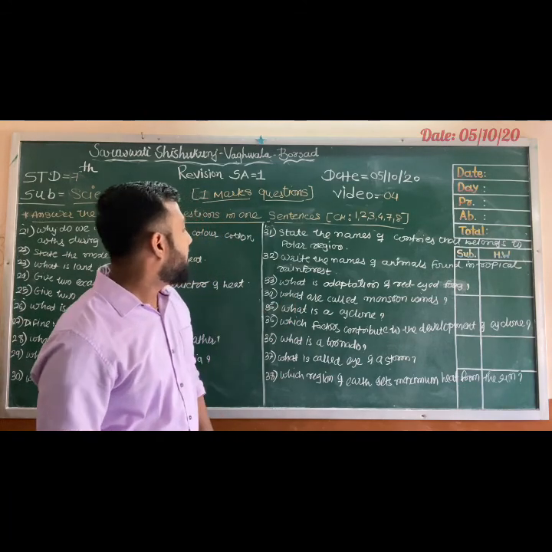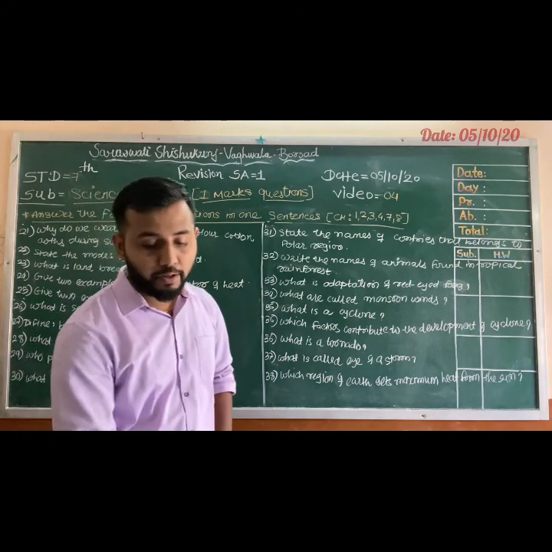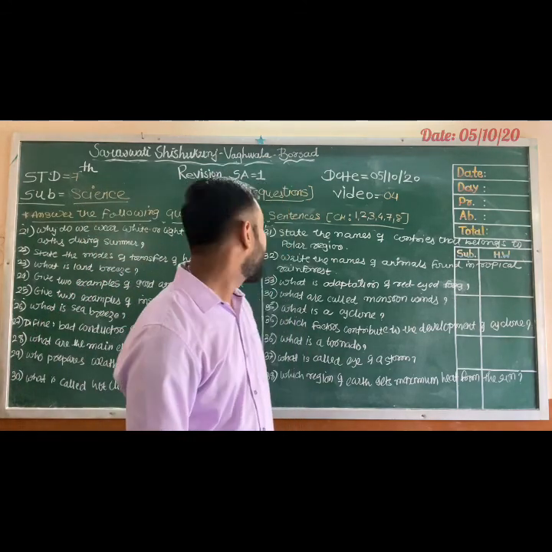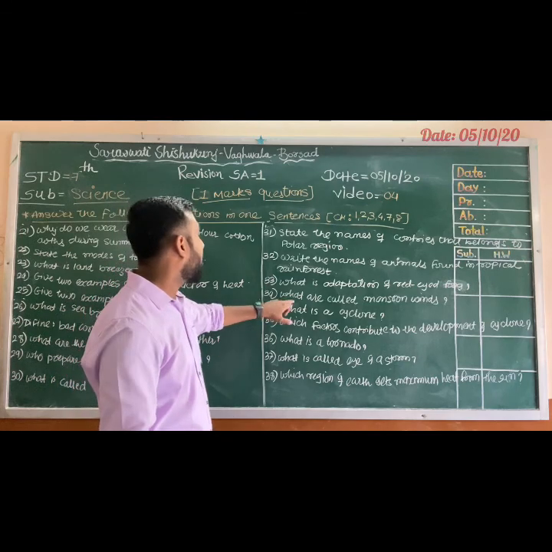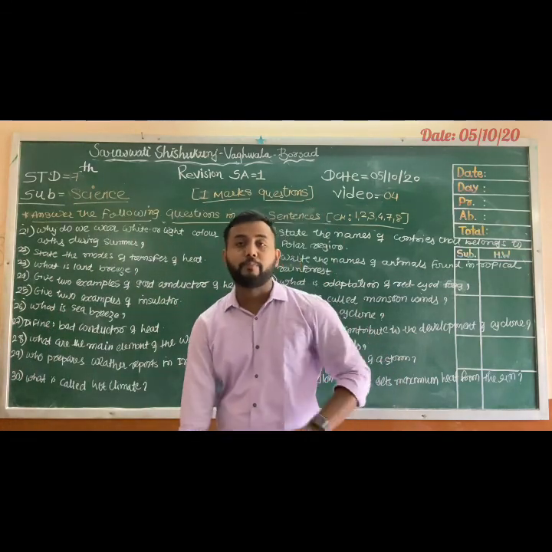Then, next few questions we'll discuss from chapter number 8. What are monsoon winds?